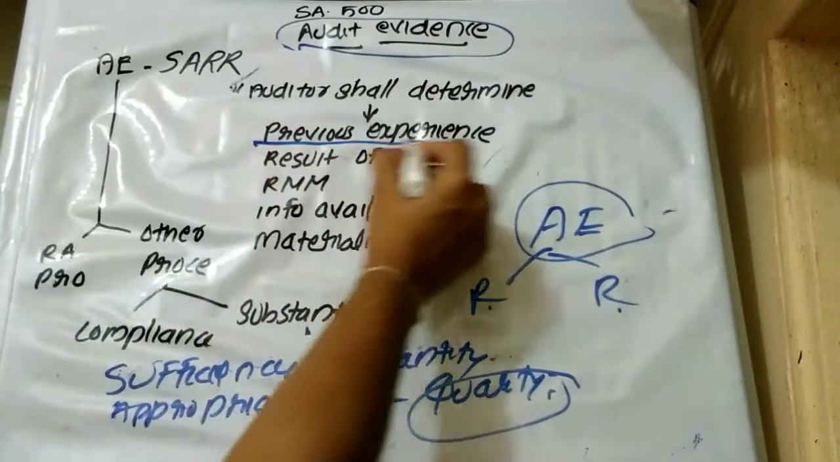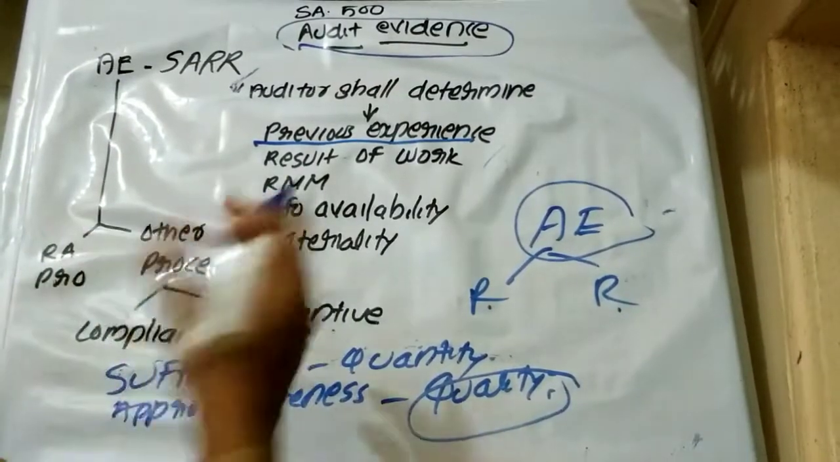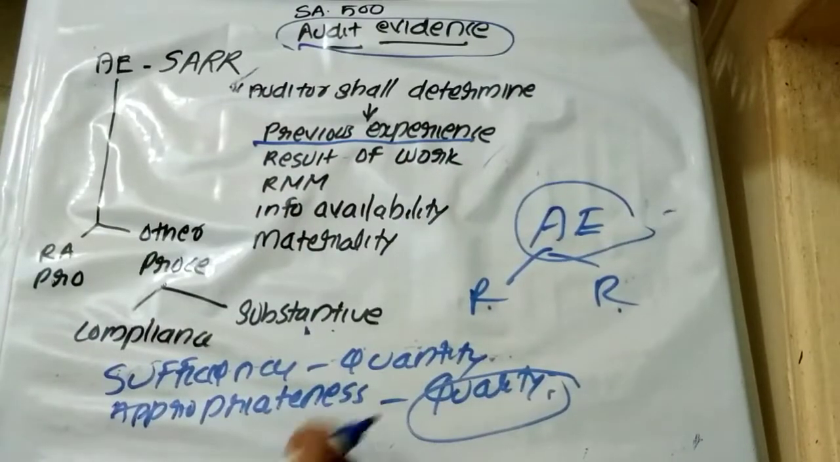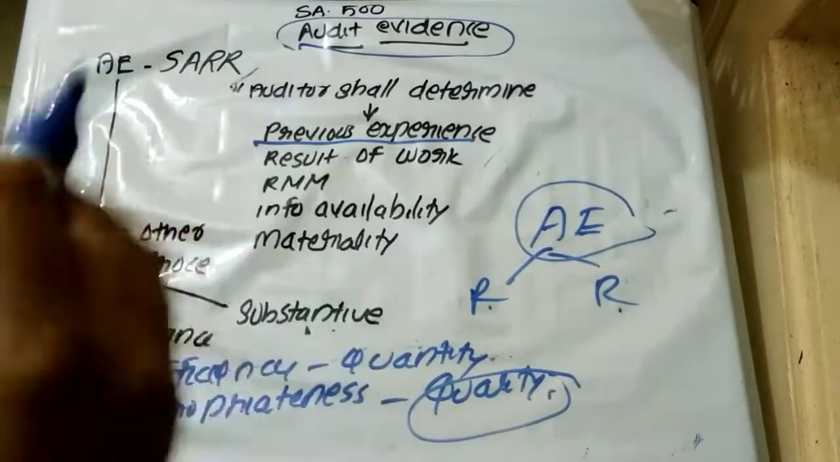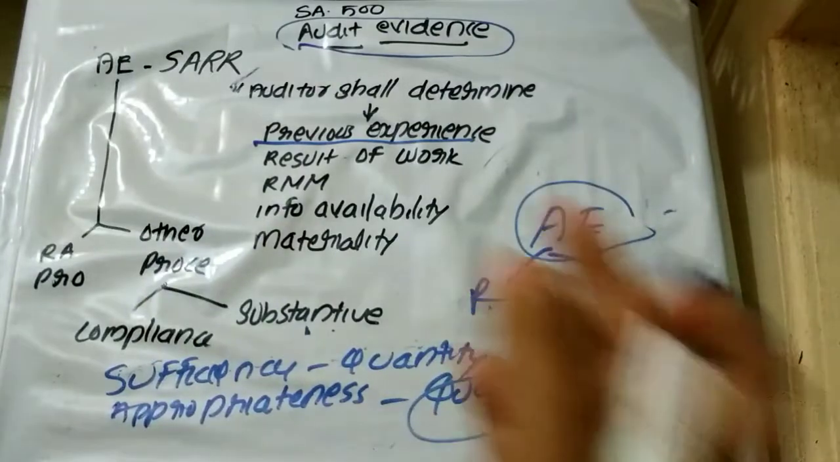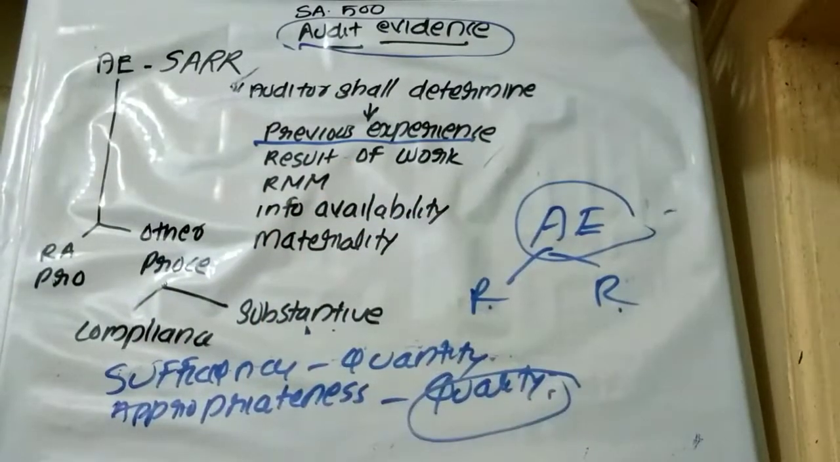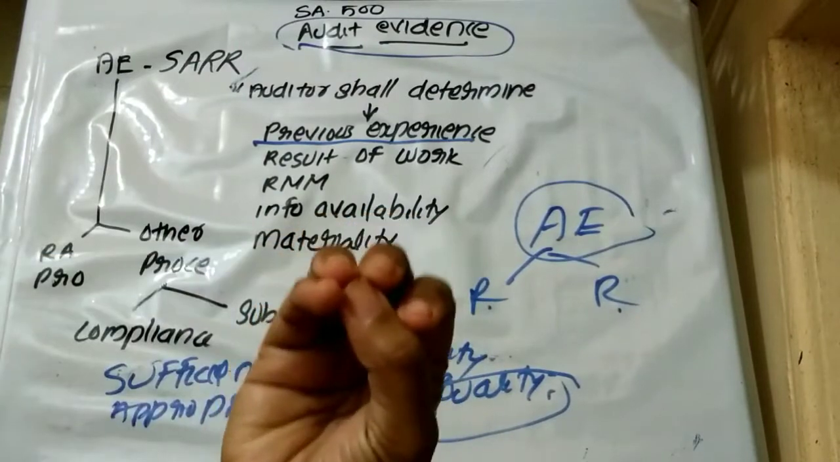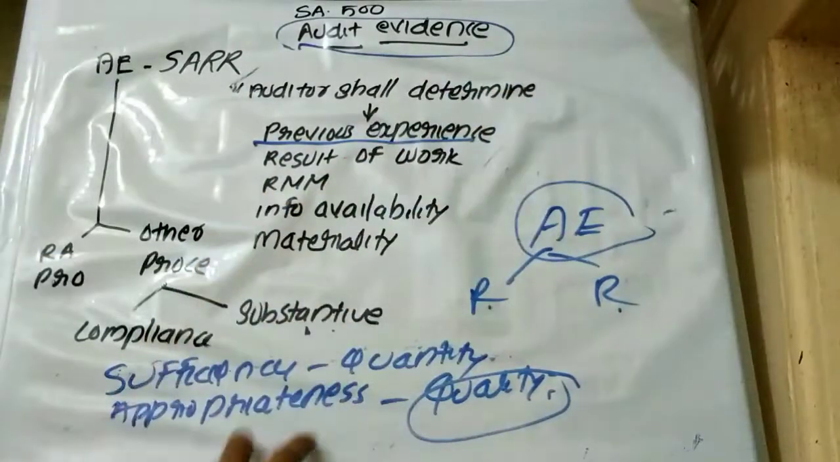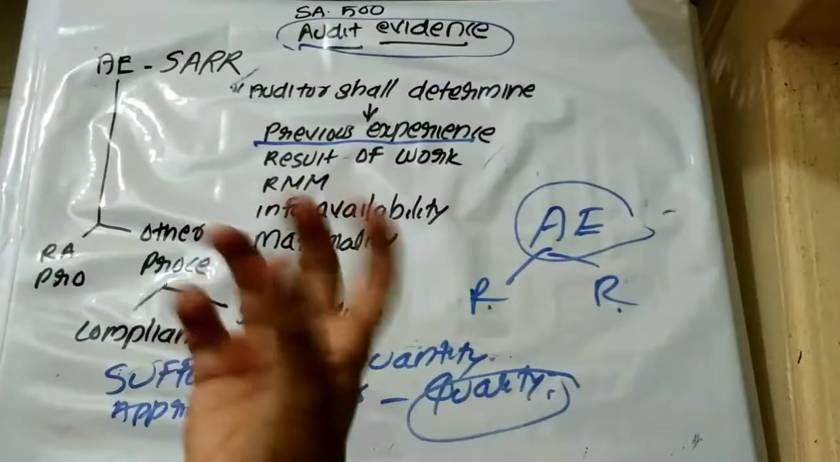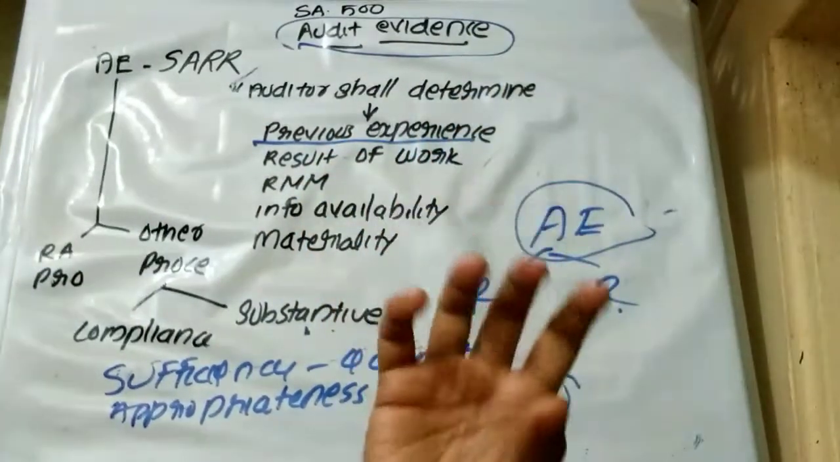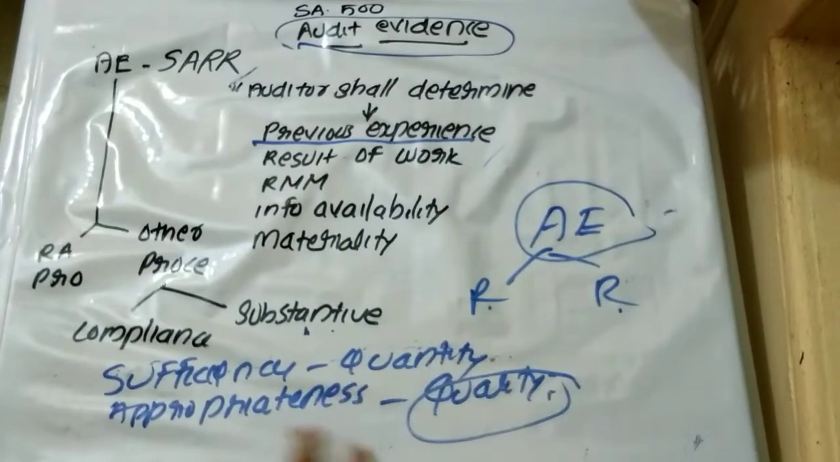Previous experience. Suppose the auditor has previous experience with an entity while obtaining audit evidence. In that case, does he need to apply more audit procedures or fewer? I am only talking with respect to previous experience. If he has previous experience, he may know something about that organization or entity. So he is not required to apply that many audit procedures to obtain sufficient and appropriate audit evidence.